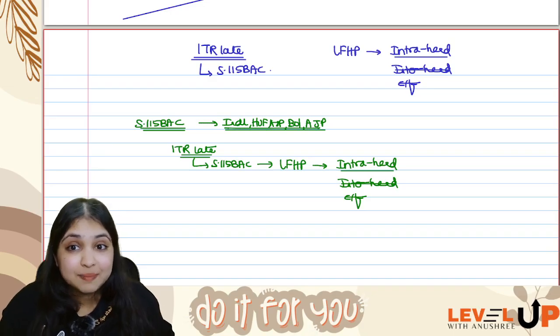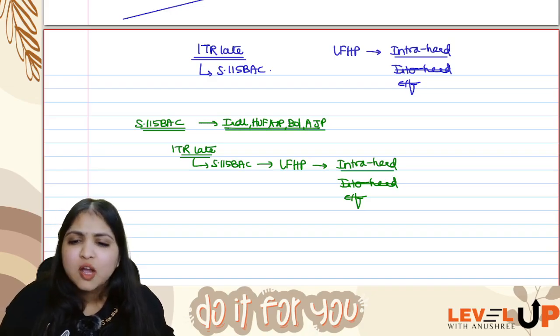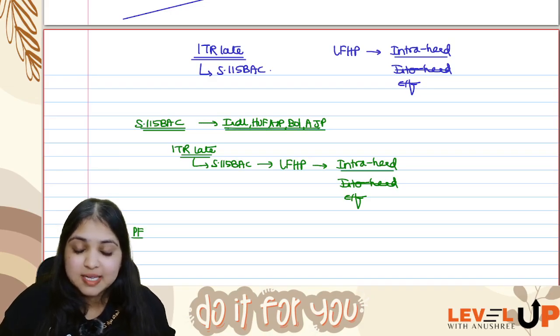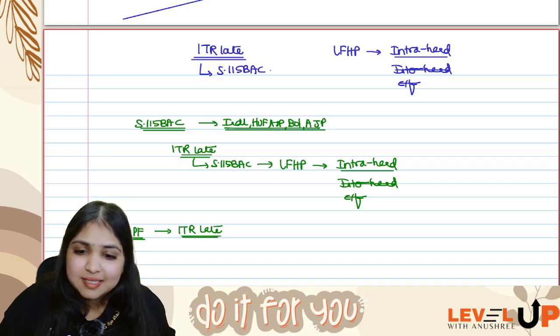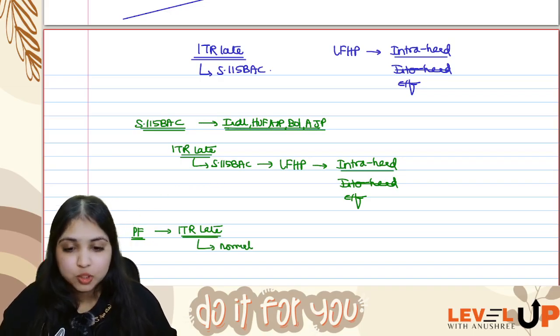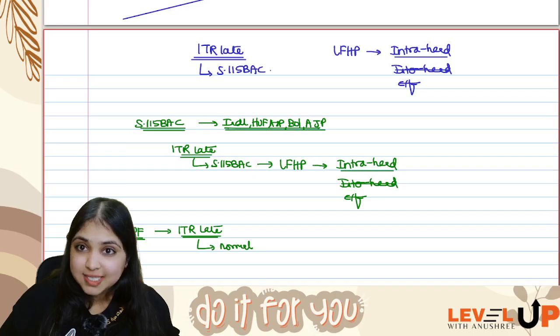But is 115 BAC applicable to all assessees? What about partnership firms? What about LLPs? For them 115 BAC is not applicable. So if my assessee is a partnership firm and files ITR late, then my assessee will still fall under the normal provisions only, because 115 BAC is anyways not applicable to a partnership firm.